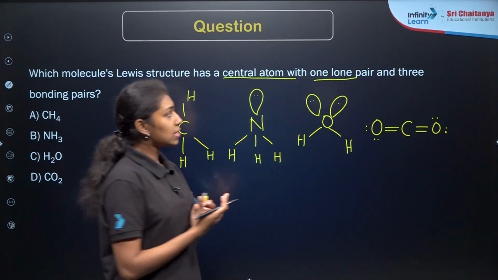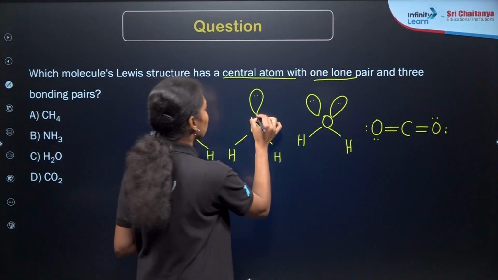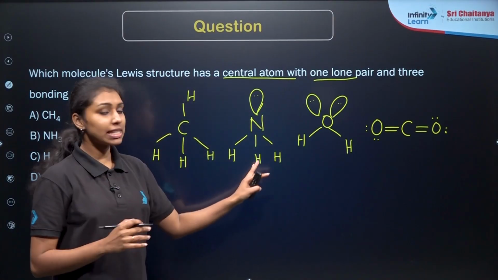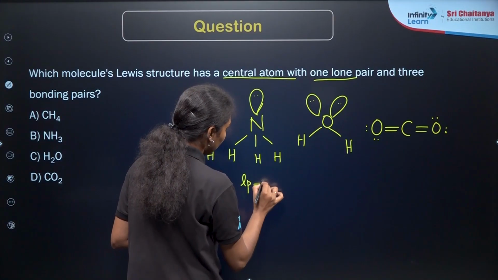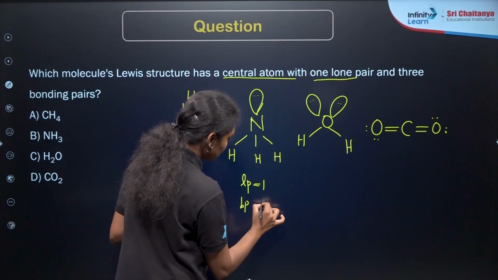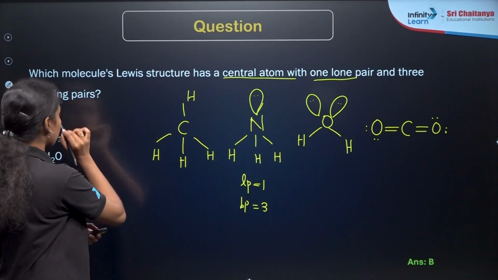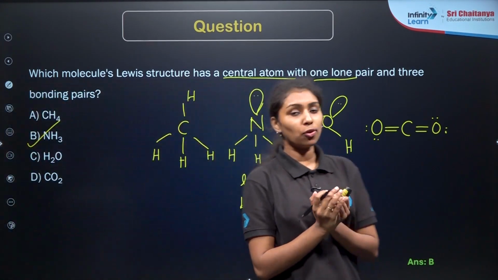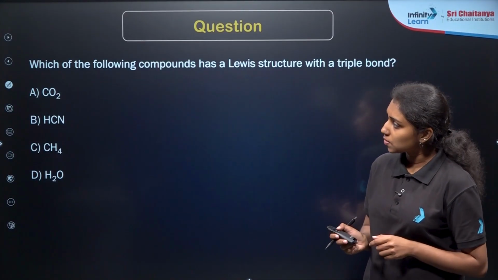So these are the Lewis structures of 4 compounds given here, right? From the structure of these compounds, you can identify the one which has the central atom having 1 lone pair. Here it is 1 lone pair and 3 bond pairs with nitrogen and hydrogen, right? So bond pair is equal to 3, which means that option B will be the correct answer. Ammonia is the correct answer here. So this is about the Lewis structure of all the given compounds here. I hope you understand. Now we are moving to our next question.